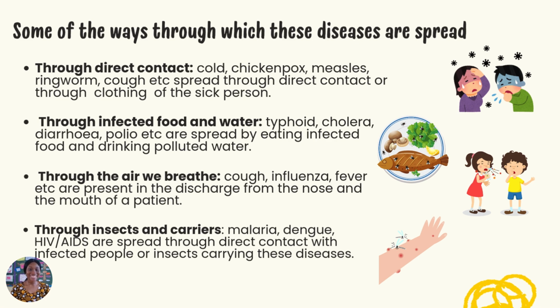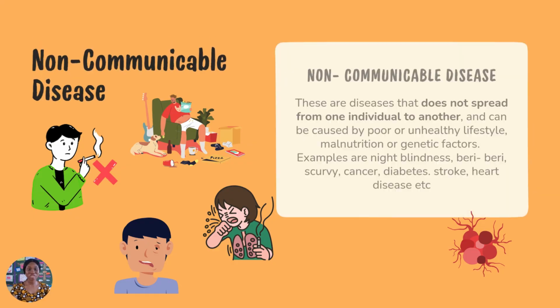And also we have insects that cause diseases. Mosquitoes, for example. Once they bite you, they come in contact with your blood. So they bite you, they infect the person with what you call malaria. And after a while or two, you have malaria. So they bite you and they go around biting different people around you. Everybody ends up having malaria. So those are the various ways through which disease can be spread. So direct contact, eating bad food, drinking bad water, the air we breathe, through insects, through carriers.